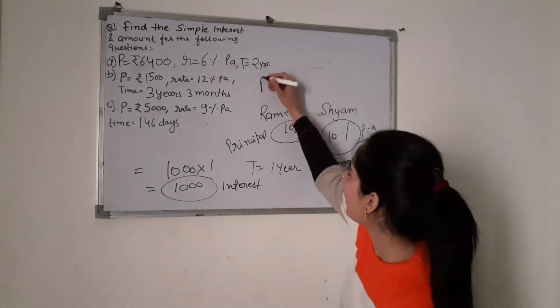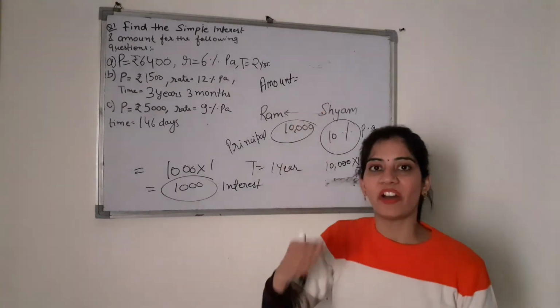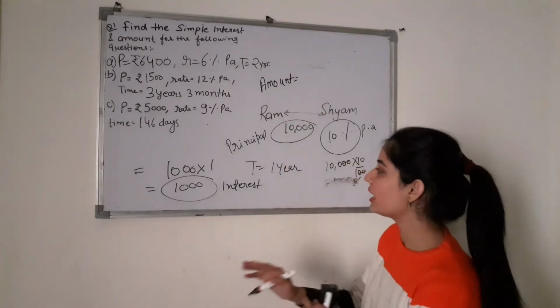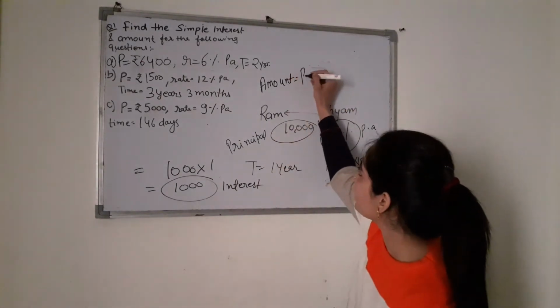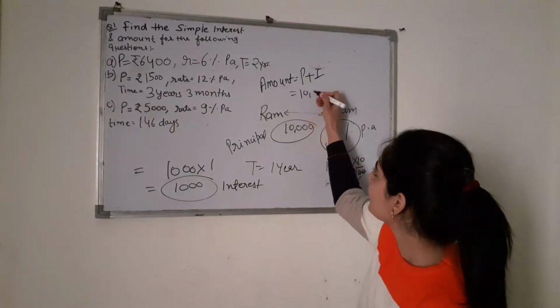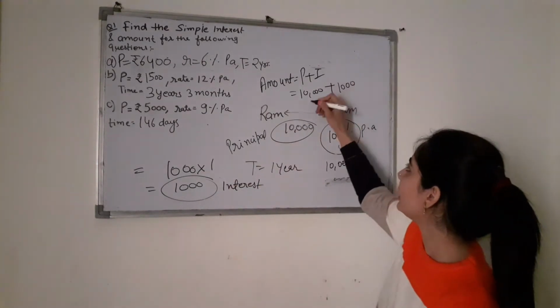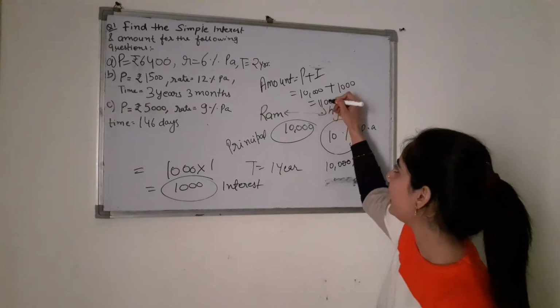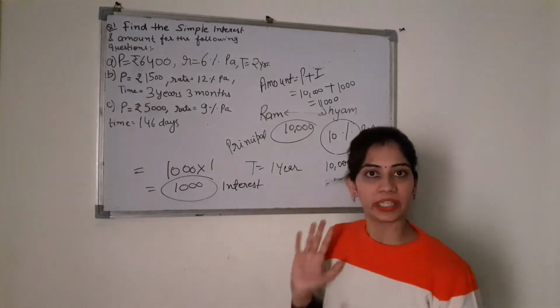What is amount? Amount is the total money which is to be paid after the given year. That is, after 1 year, how much total money does Ram have to pay? P plus I. That is, the principal that was taken, 10,000, has to be paid anyway, along with the interest, which is your 1,000 rupees. So total 11,000 will be paid by Ram. Okay. So these are some important terms.